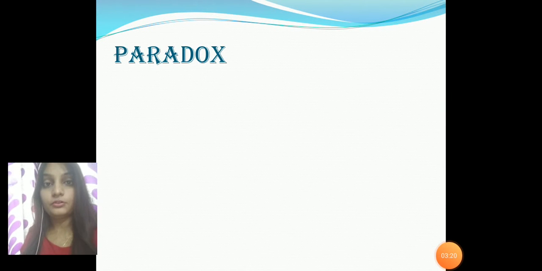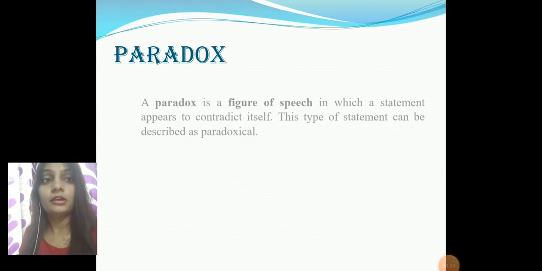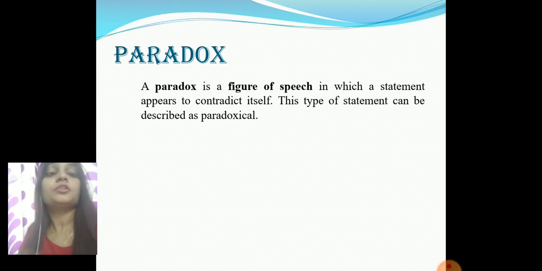So next comes your paradox. Paradox is again a figure of speech in which a statement appears to contradict itself. The meaning of contradict is deny or refuse. This statement can be described as paradoxical. Here, what's the difference between paradox and antithesis is that in antithesis, in the same sentence there were two phrases or two words which oppose each other, and in paradox the simple sentence contradicts itself.